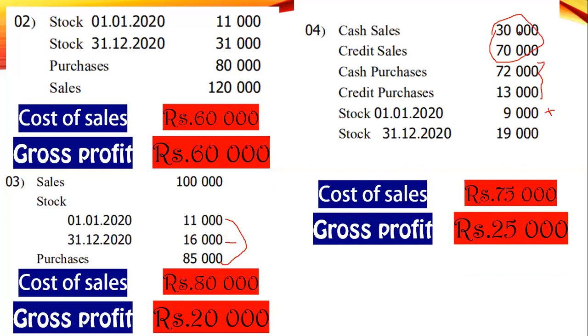Some students, when they add quickly, make addition mistakes. Sometimes it may affect your answer. These lines I have reviewed, right? No problem. I have marked this to explain to you. So it is 75 cost of sales and the gross profit 25,000.